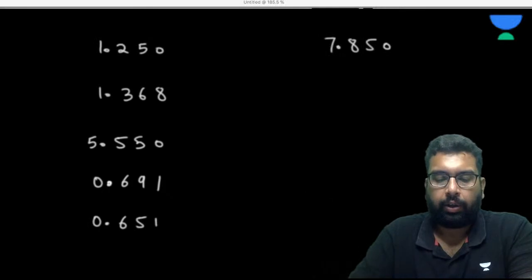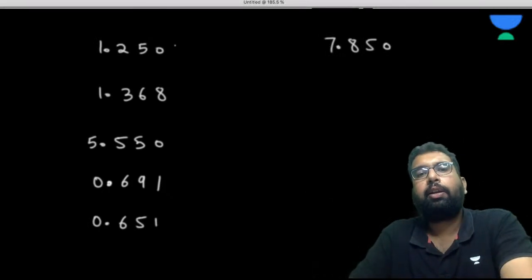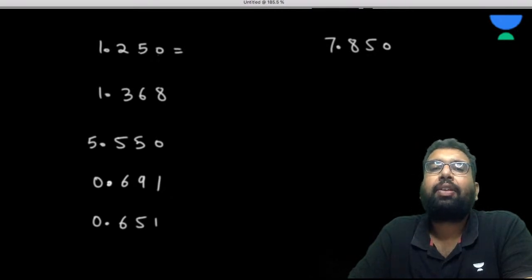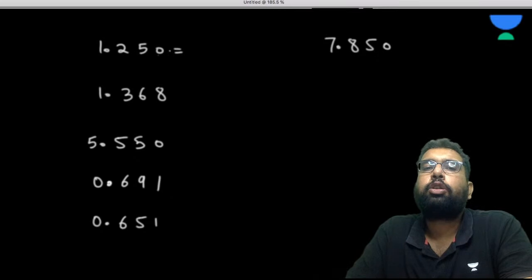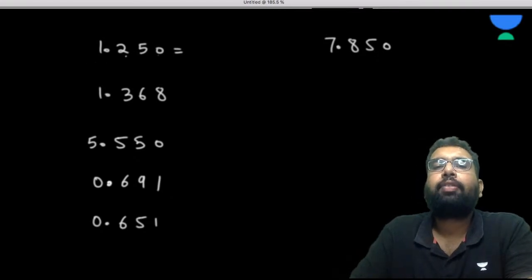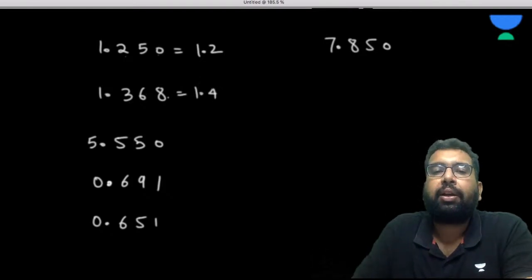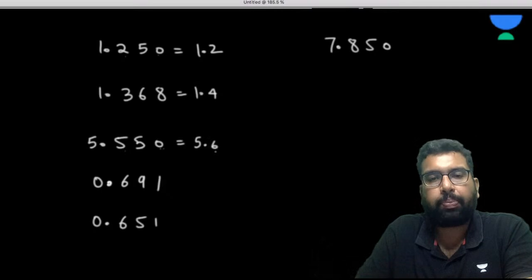Wonderful. So you have done the rounding off correctly to each of them. So this is 1.250. It is exactly 5, and the next digit is 0. So we have to go behind, to 2. It is an even number, so you will keep it that way. 1.368, so this is greater than 5, so obviously we are going to raise the 3 by 1. Next is 5.550. This is 5, and the digit after is 0. Now we have to see behind. So this is odd. So if it is odd, we have to raise by 1.